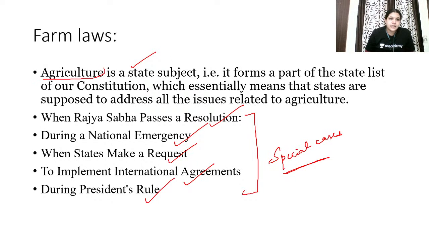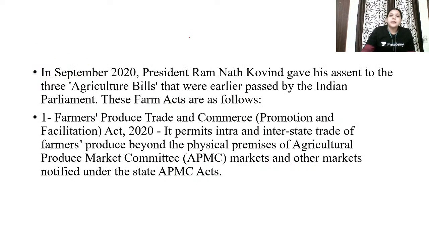But if agriculture is a state subject, how can parliament make law? You can question. This shows the center is having more power. The constitution is giving the center more power. Then definitely they're asking about the farm laws. They're not asking you to explain, so just mention that in September 2020, three farm laws were passed.